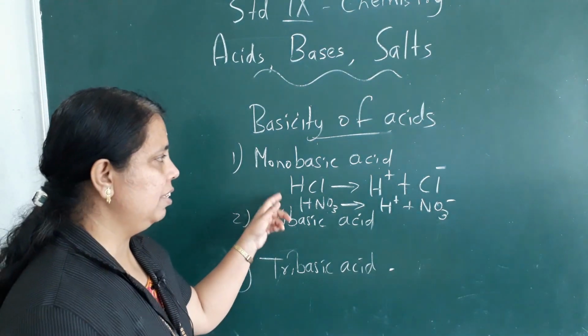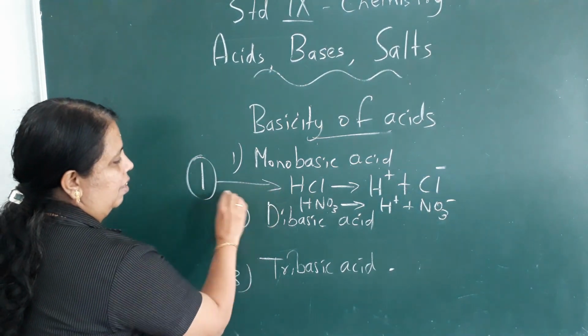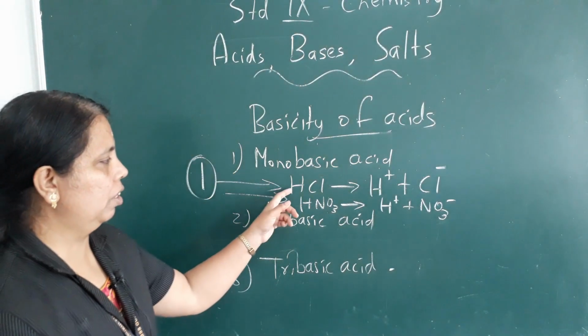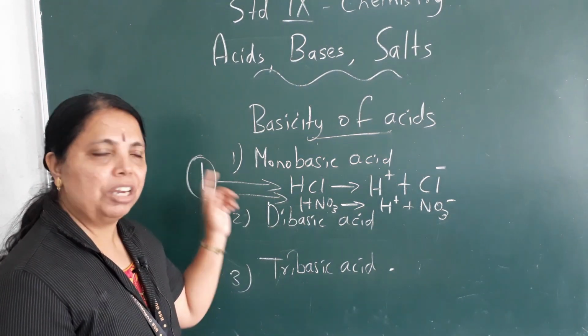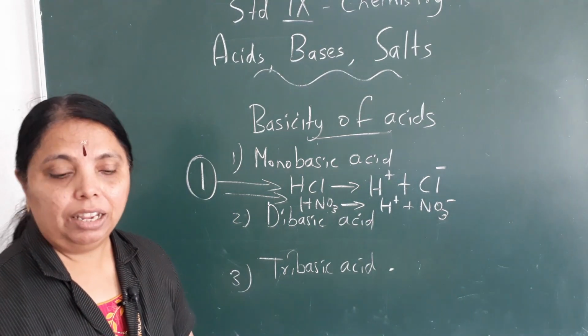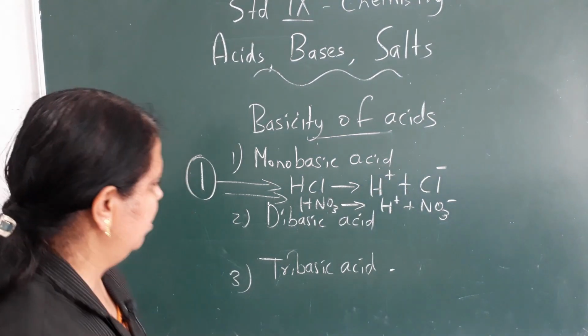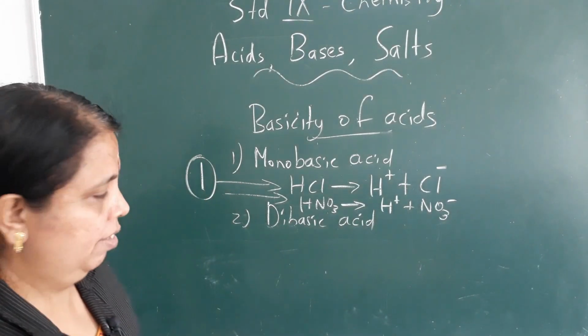So the basicity is 1 in this case. Hydrochloric acid and nitric acid, the basicity is 1 because it gives out only one hydrogen ion. Okay, now what about dibasic acid? Now we will study about dibasic acids.